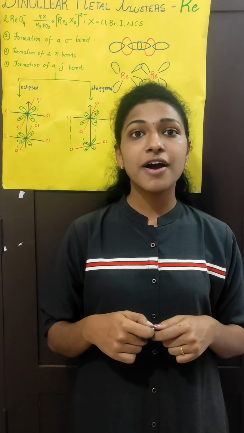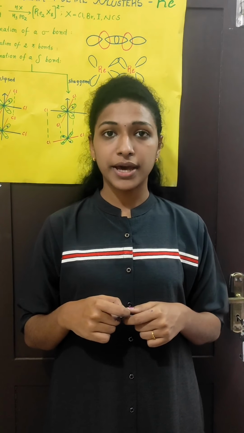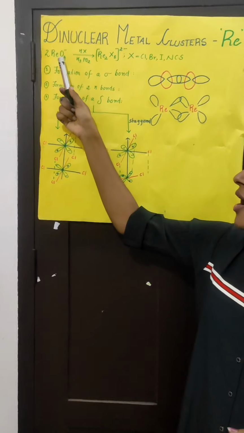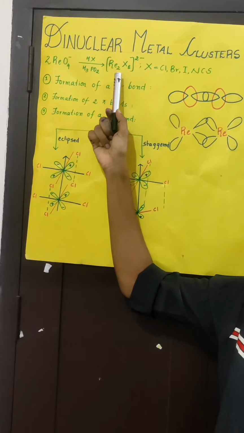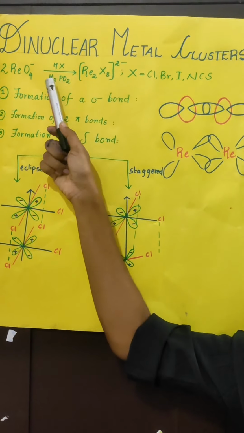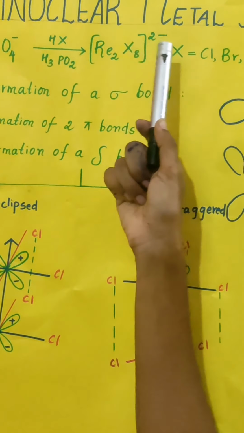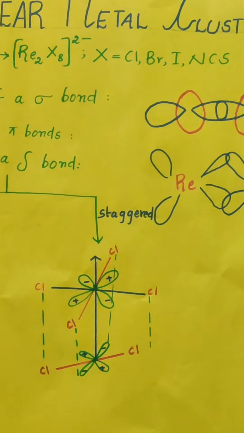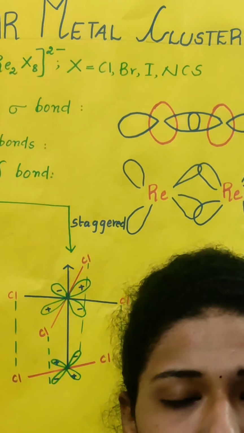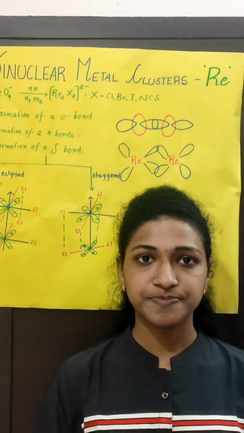The preparation of Re2X8 2- is from the reduction of the perrhenate ion, that is ReO4-. Let's check out the reaction. 2 ReO4- gives Re2X8 2- in the presence of HX and H3PO2. And X can be chlorine, bromine or iodine, and we know they are halides.